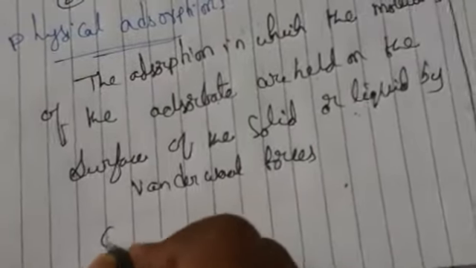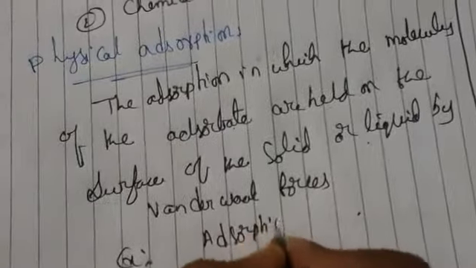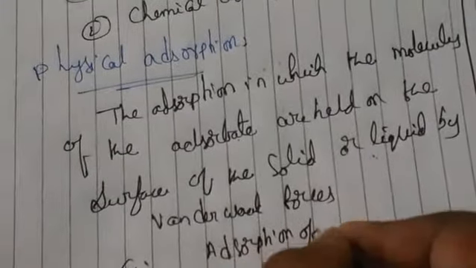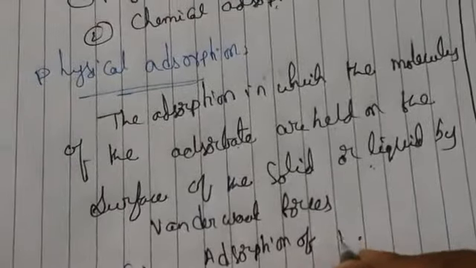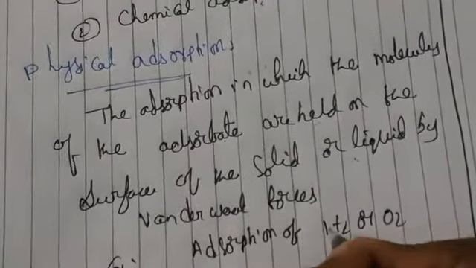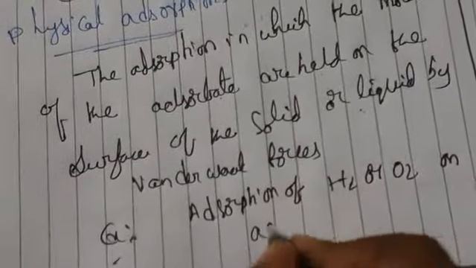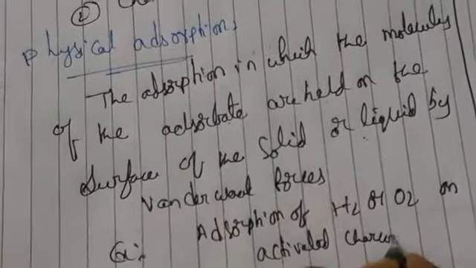An example we can take is the adsorption of H2 or O2 on activated charcoal. Here activated charcoal is a solid.